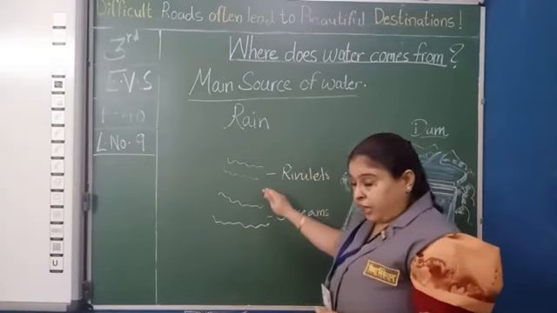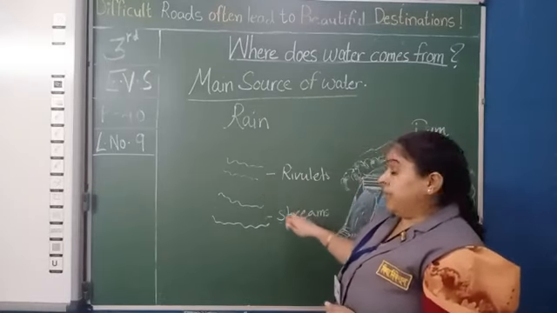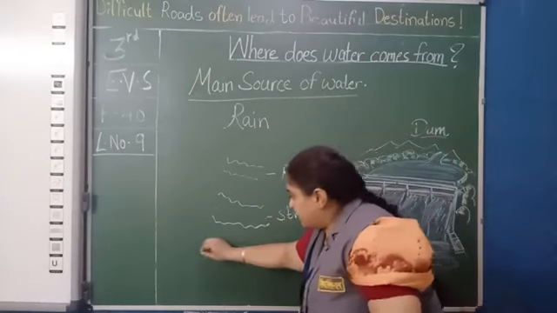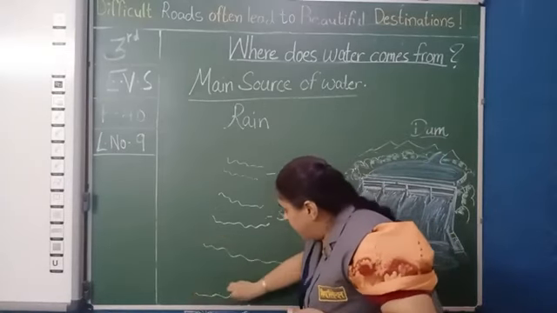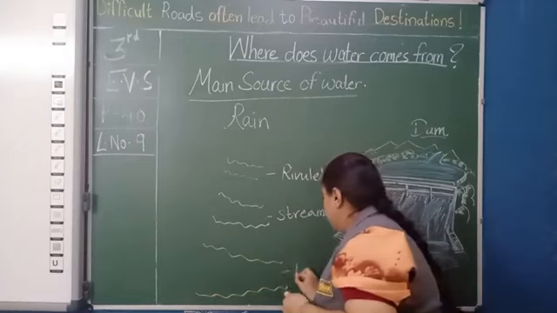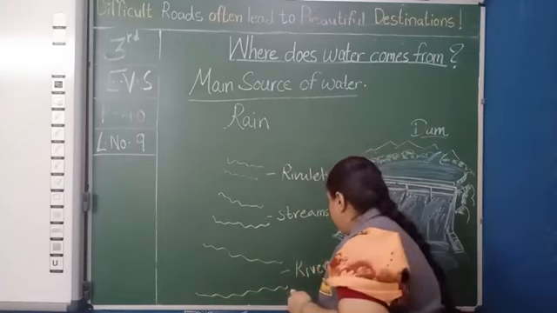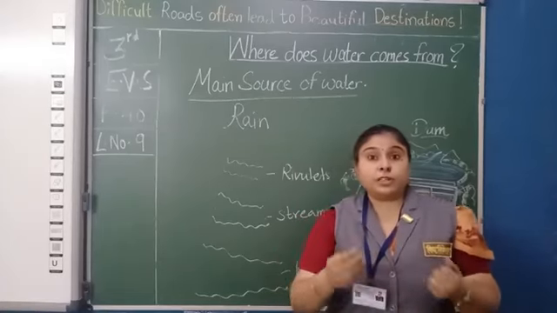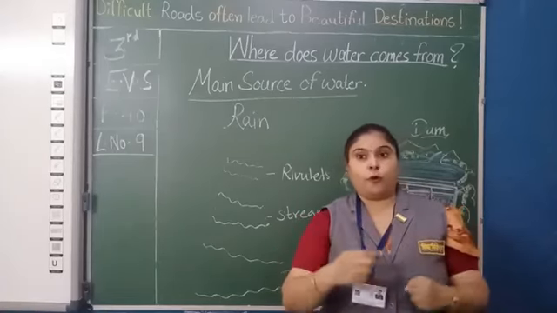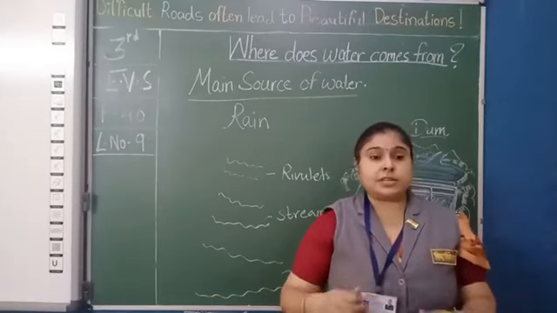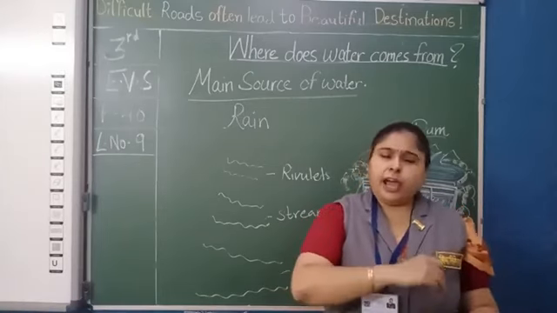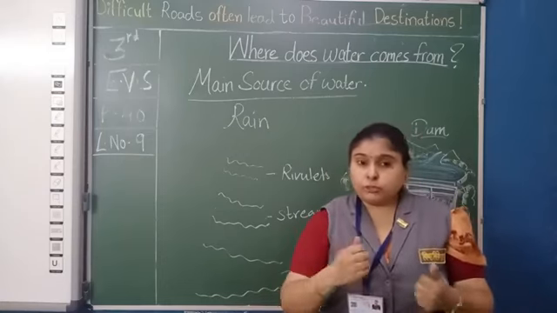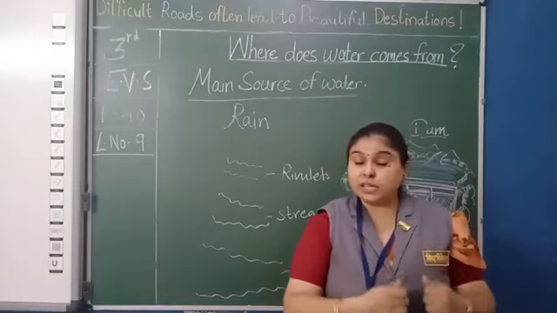Clear? So when it rains, the water bodies like rivulet and stream as well as river rise up. Now, a river is a larger water body. So what is a river? A large natural flow of water that crosses an area of land and ends in either a lake or the ocean. Clear? You know, children, the Nile is the world's largest river.